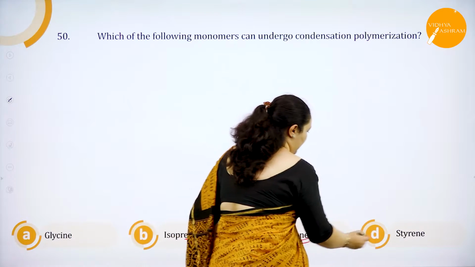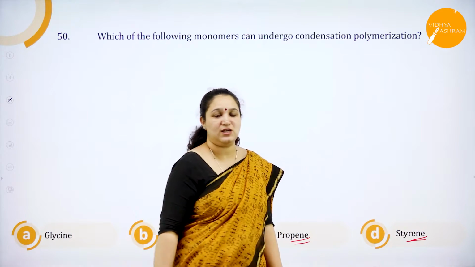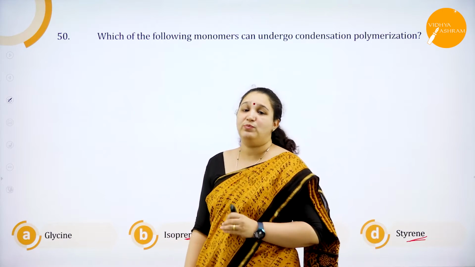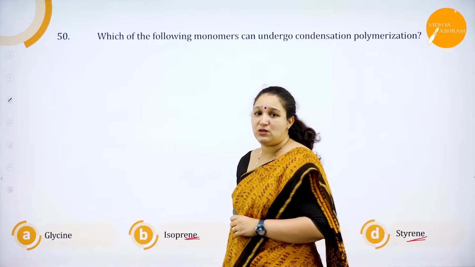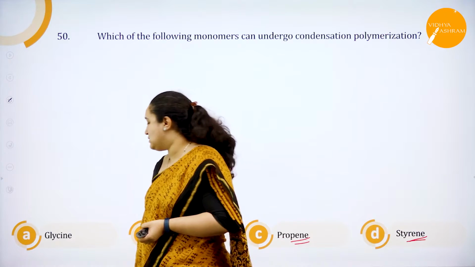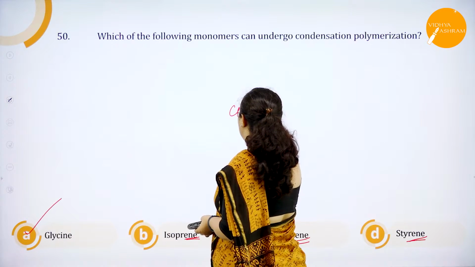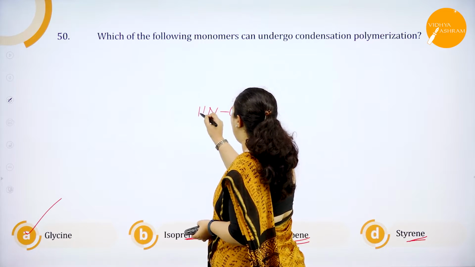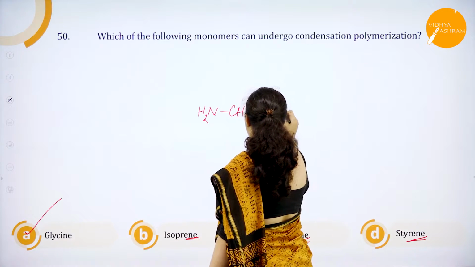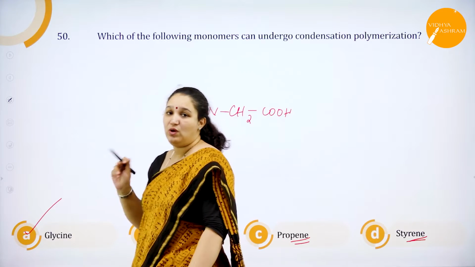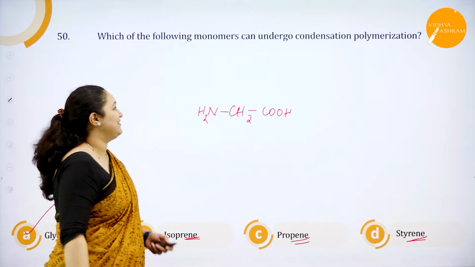Of course, isoprene, propene and styrene are all unsaturated, which undergo addition polymerization. So which can undergo condensation polymerization? Glycine, and the glycine structure is CH2NH2COOH, which can undergo condensation polymerization.